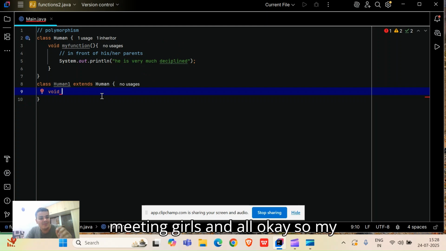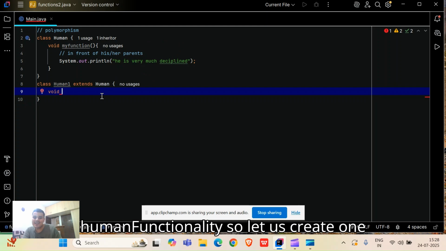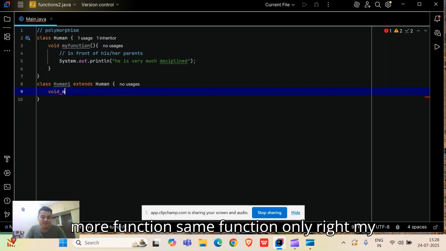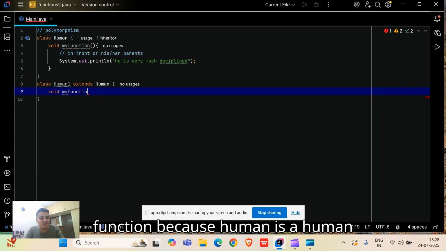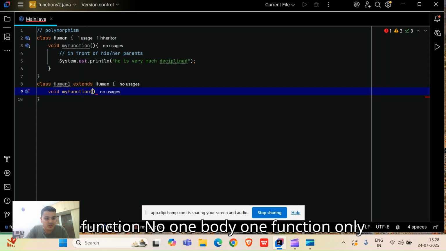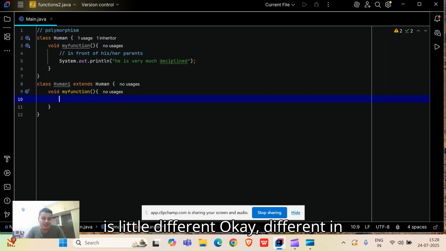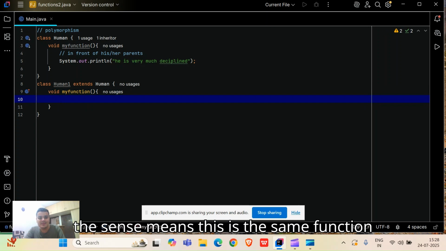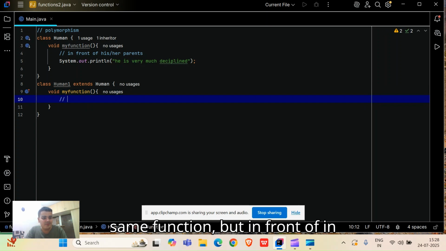So let us create one more function, the same function only. My function, because a human has one body, one function only. This time this function is a little different. It is the same function, but in front of his girlfriend.